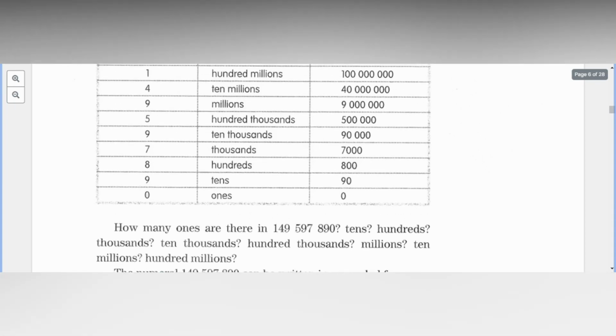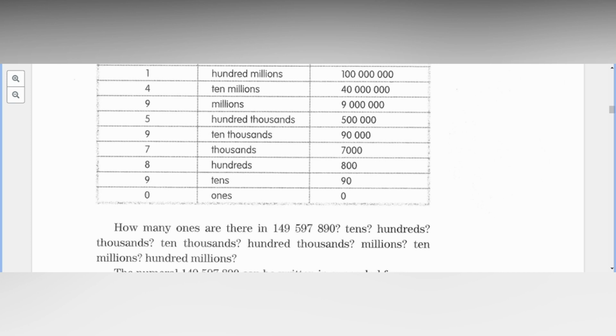How about your hundreds? How many hundreds are there? 8. Very good. How about your thousands? How many thousands are there? Caleb. 7. Very good. How about your 100,000s? Keone. 5.